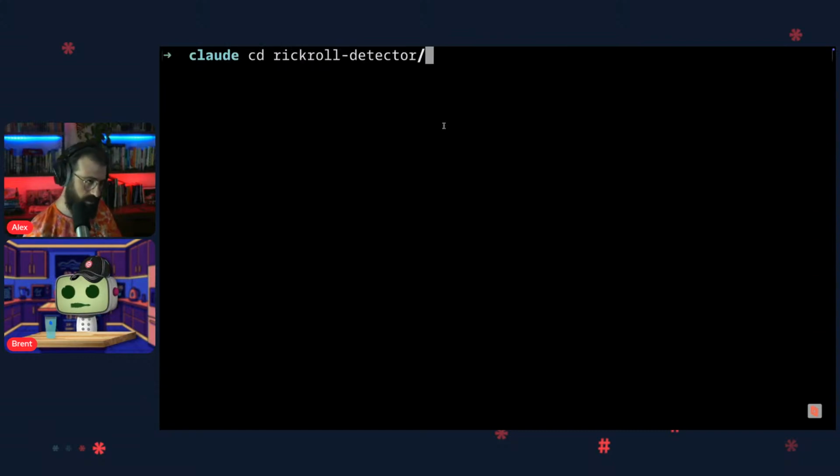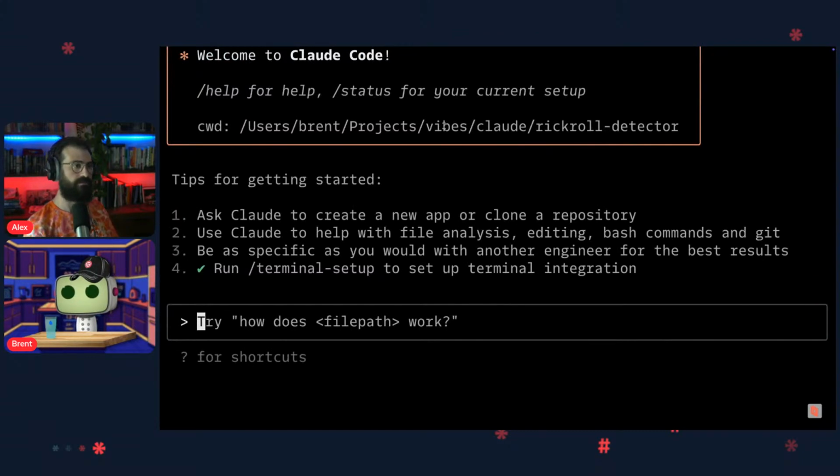And then we're doing the Rickroll detector. And now we'll go into Claude once again. Okay, now we're in business. They have a new way to set that up, apparently. My npm permissions are likely kind of wonky because this is a brand new machine and I kind of haphazardly threw stuff on it, knowing we were doing this today. So who knows? But here we are, right?